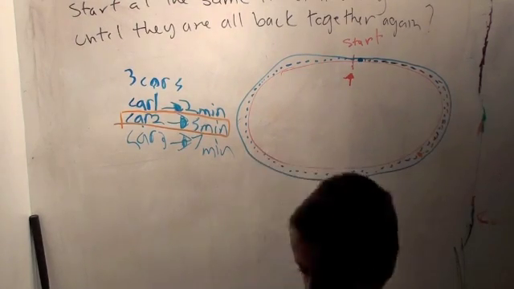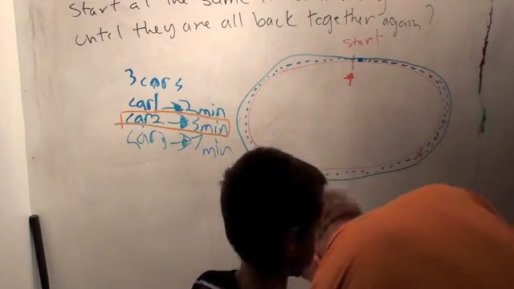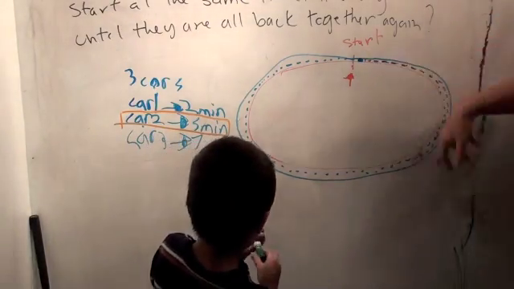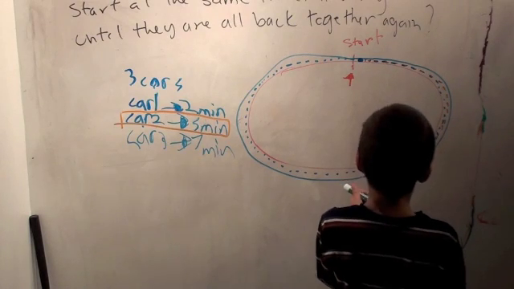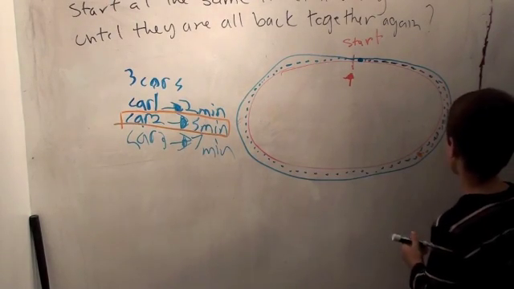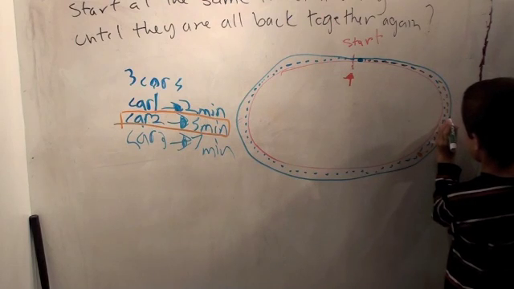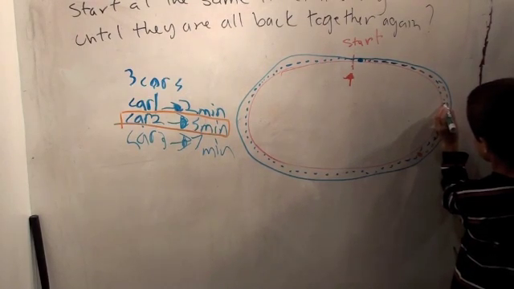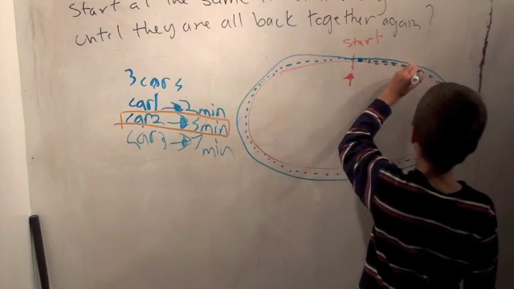Now car 3, Mr. Slow. Just make him green. When car 1 has gone all the way around once in 2 minutes, we guessed car 2 was maybe about there. Now, where do you think car 3 is going to be? Do you think Mr. Slow is going to have gone farther or not quite as far as Mr. Medium? Not quite as far. He's going to be about 2 minutes behind. Well, it won't be quite 2 minutes behind because remember, only 2 minutes has elapsed so far. I will put him right there. Okay, so draw your dots up to there.